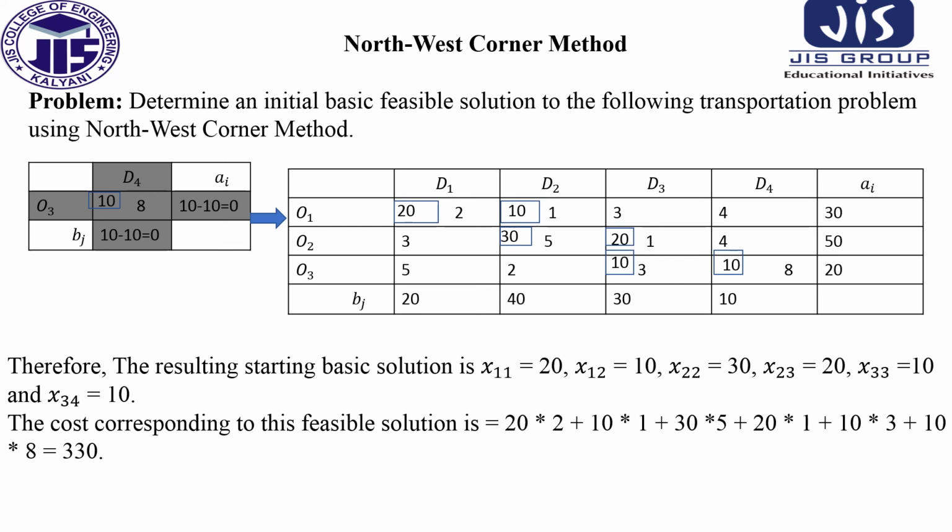So how can we get the total cost? Here the total cost will be 20 into 2 plus 10 into 1, that is the Cij into Xij value. So Cij and Xij values for all the allocated cells we have to calculate and add. So 20 into 2, this value is 40, plus 10 into 1 plus 30 into 5 plus 20 into 1 plus 10 into 3 plus 10 into 8. So the total value will be 330. So this is all about the northwest corner method.